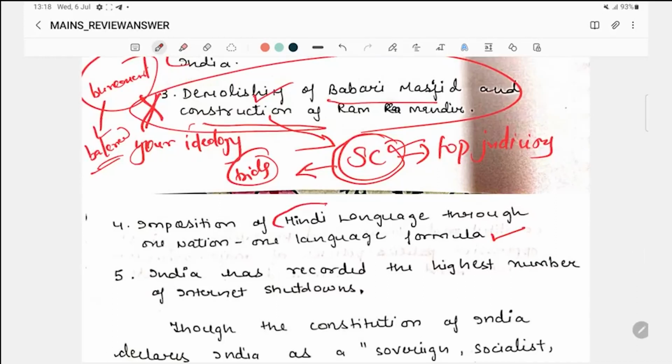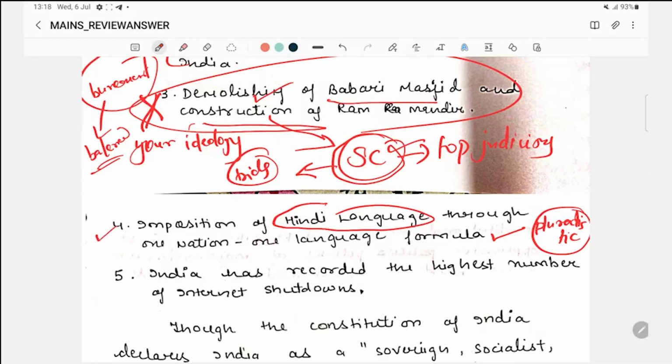You are imposing one language, so it is against the pluralistic flavor of our country, because Hindi is not an official language either. Now, imposing the Hindi language is against the pluralistic credentials. This is a good point.